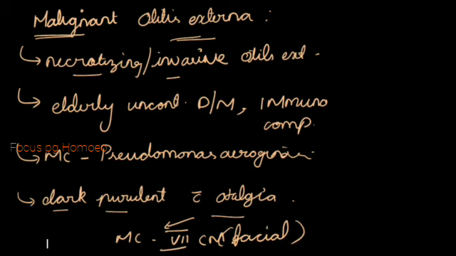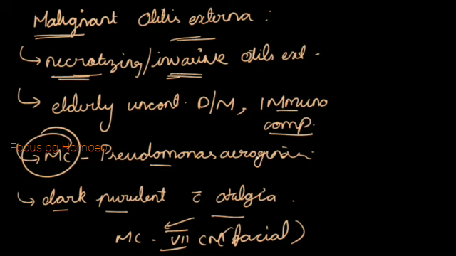Okay, so I am just repeating again. This malignant otitis externa is somewhat more serious than the diffuse otitis externa, which is also called as necrotizing or invasive otitis externa, and it is seen in the elderly uncontrolled diabetes patient and immunocompromised patient, and the most common organism causing it is Pseudomonas aeruginosa, and it has a dark purulent discharge, and there will be otalgia, which is most commonly associated with the seventh nerve palsy.